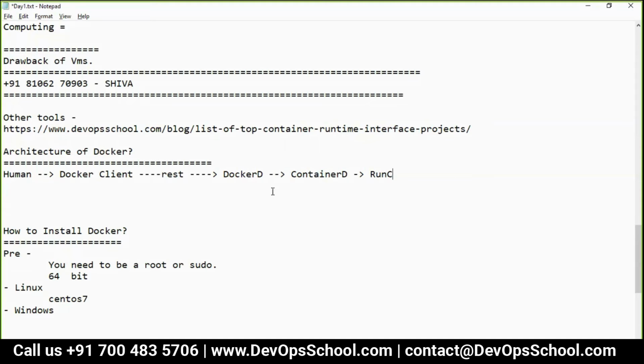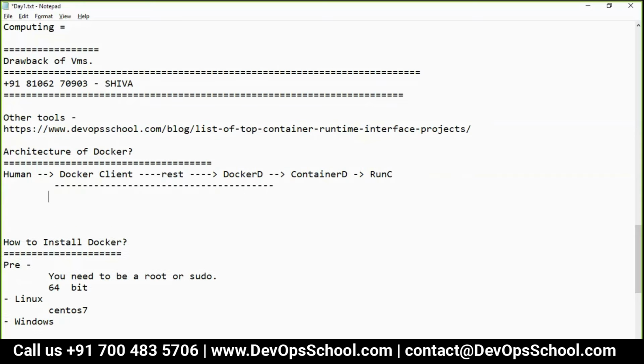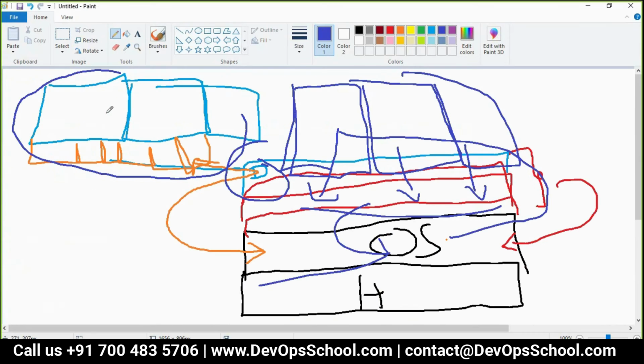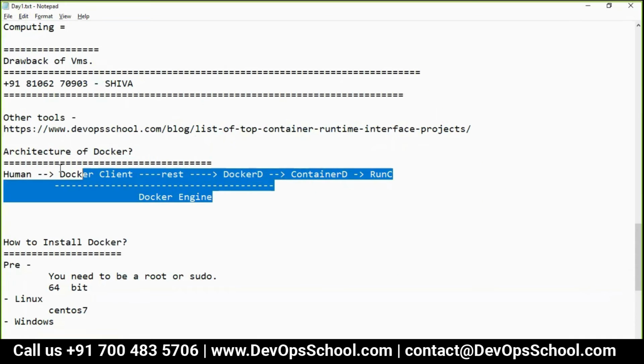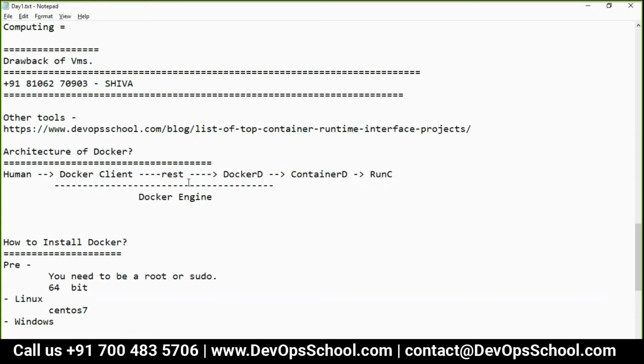Now let me tell you, this part is called the Docker engine. Whenever someone says Docker engine, basically the Docker client and dockerd together are the Docker engine. Containerd is a different product, and runc is a different product which is dependent on it. That means if you install Docker, you will get all these things. runc will run your containers. Containerd will initiate the process of getting capabilities like mount, CPU and so on. So this is the architecture of Docker. Guys, any questions so far?